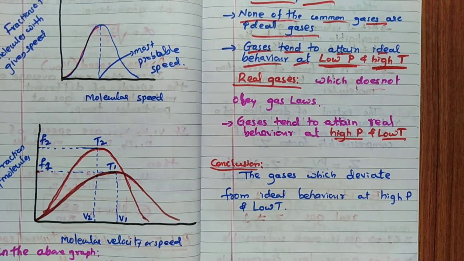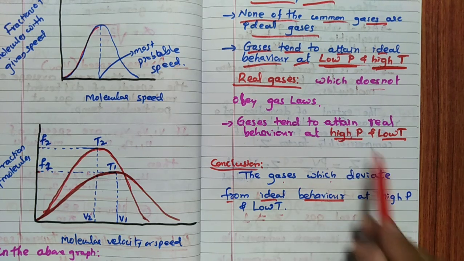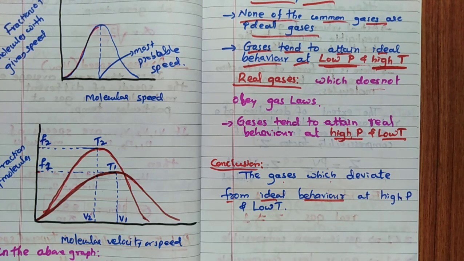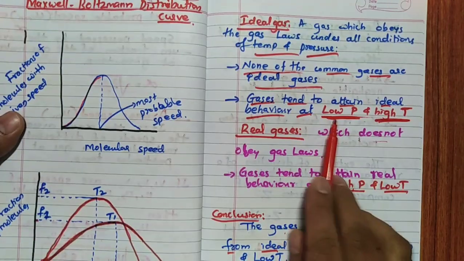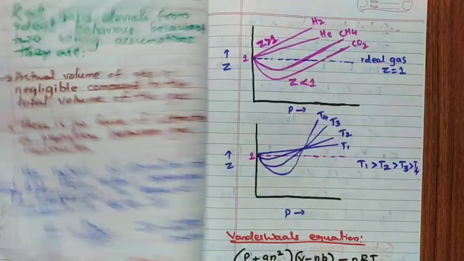So the conclusion is that the gases which deviate from ideal behavior will give these conditions: high temperature, low pressure, low temperature, high pressure. Remember, the gases which deviate from ideal behavior towards real gas behavior do so at high pressure and low temperature. The gases tend to attain ideal behavior at low pressure and high temperature.